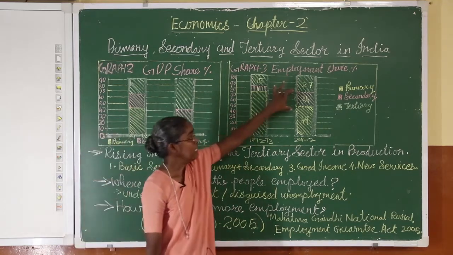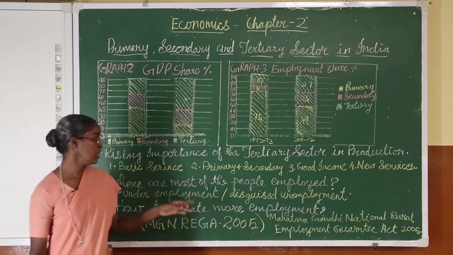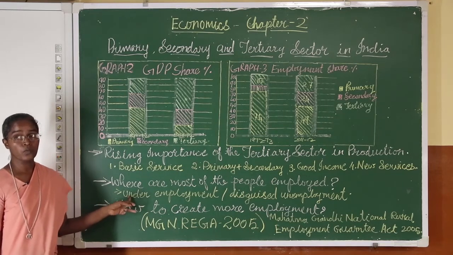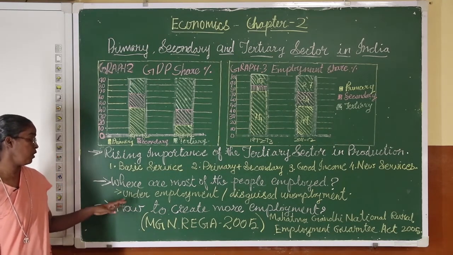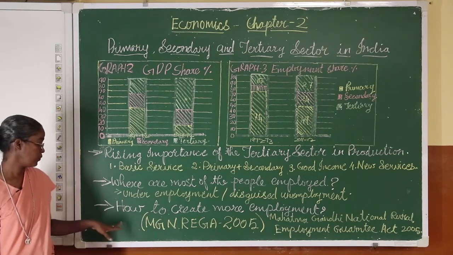Therefore, the industrial sector and the tertiary sector need to create more employment. Under this topic you need to know what underemployment or disguised unemployment is: when people are made to work less than their potential.